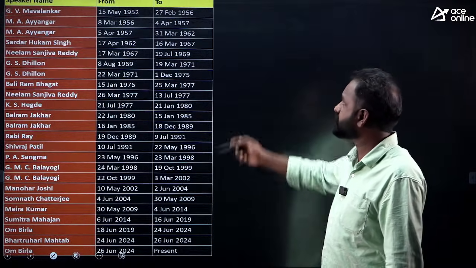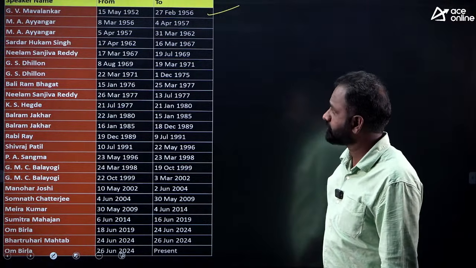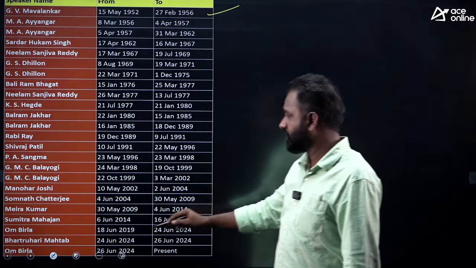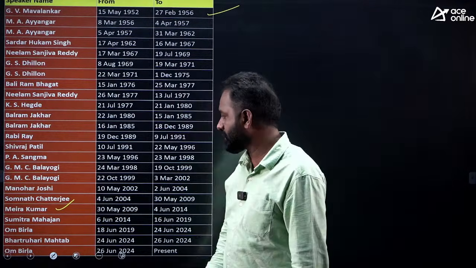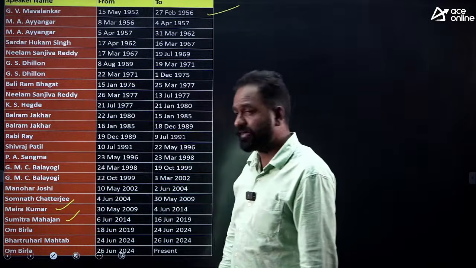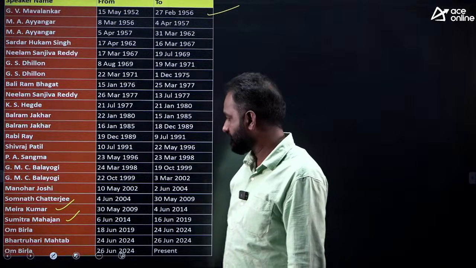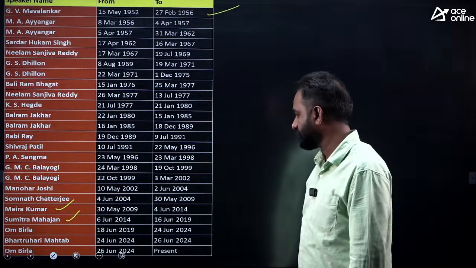See, these are speakers' names. G.V. Mavalankar, the first speaker. Next you have to remember GMC Balayogi, Manohar Joshi, Meira Kumar, you know that Meira Kumar, Sumitra Mahajan, women speakers. Next Om Birla, you know that Om Birla.